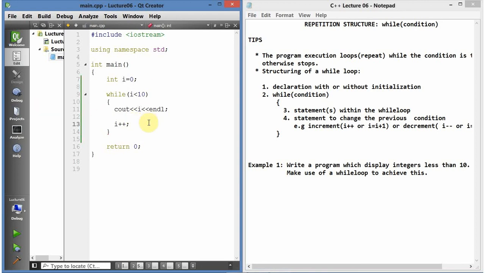So I've done that, and I've saved my project, and now let's execute the program and see if we actually display the first. What are we displaying? We're displaying the integers less than 10. All right, so I'll come to build it quickly. I'm hoping for the green light here.